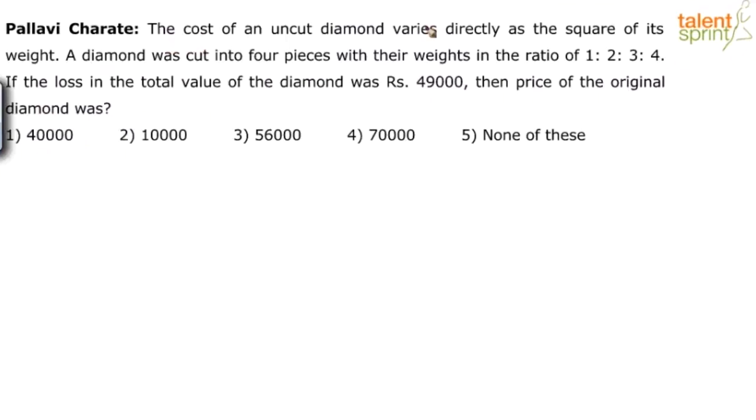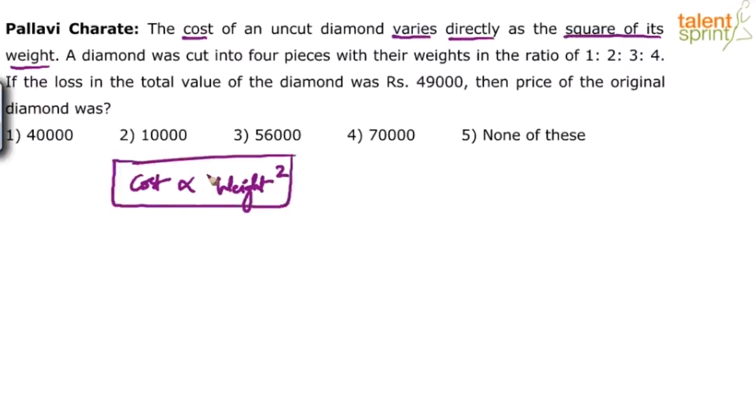It says that the cost of an uncut diamond varies directly as the square of its weight. You're getting it? So cost of the diamond is proportional to the square of the weight, right? All right. Now a diamond was cut into 4 pieces, and the weights are in the ratio of 1:2:3:4. If the loss in the total value of the diamond was rupees 49,000, then the price of the original diamond was.